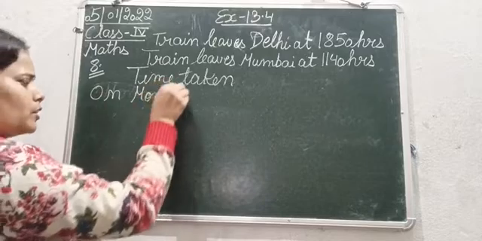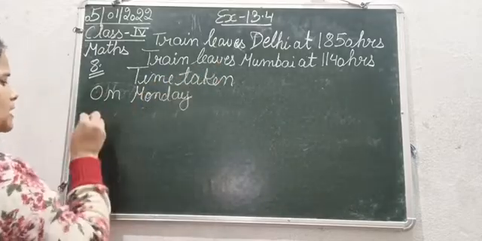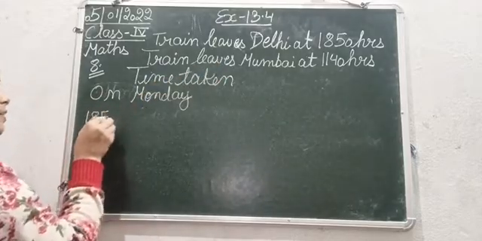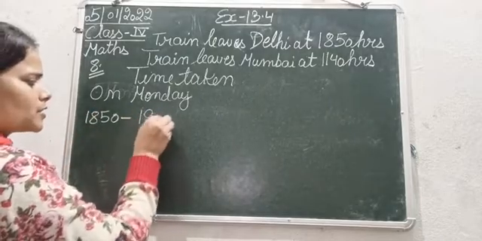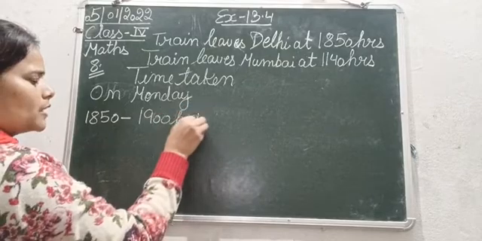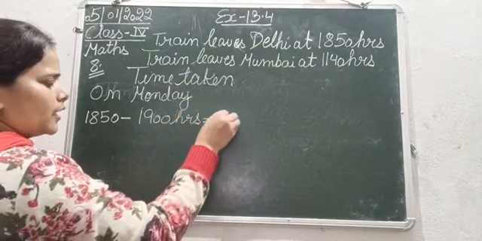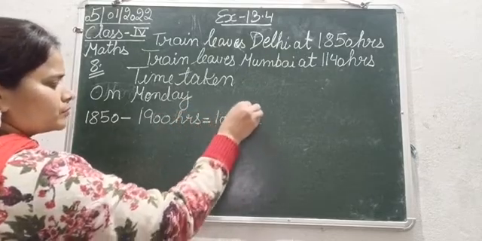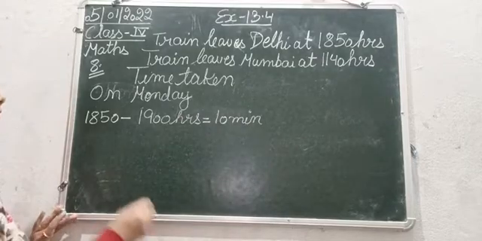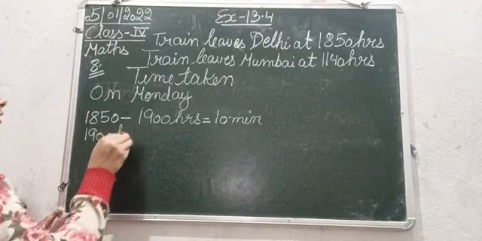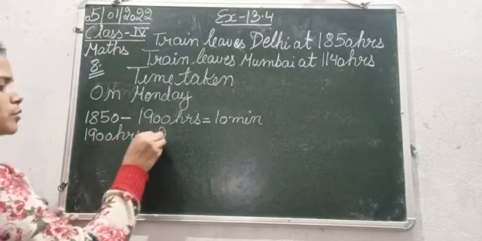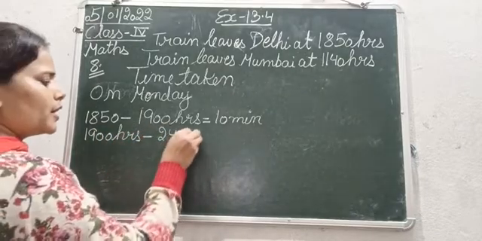From 1850 hours to 1900 hours, that is 10 minutes. Next, 1900 hours to 2400 hours.